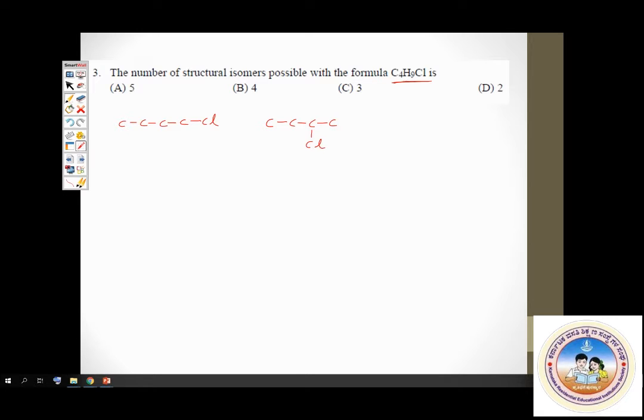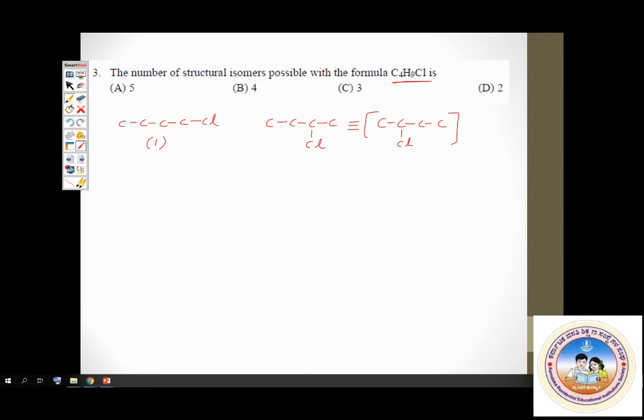Now, can I get something like 3 chlorobutane? Is it possible? No. This is the same as the second one. This also is 2 chlorobutane. This is the same as this. These two are identical. So this is my structure 1. This is structure 2. And that is repetitive, right?